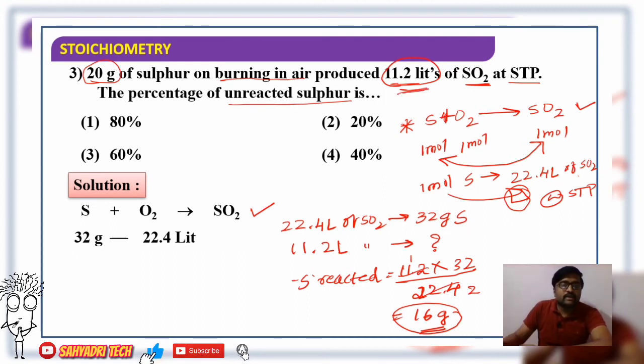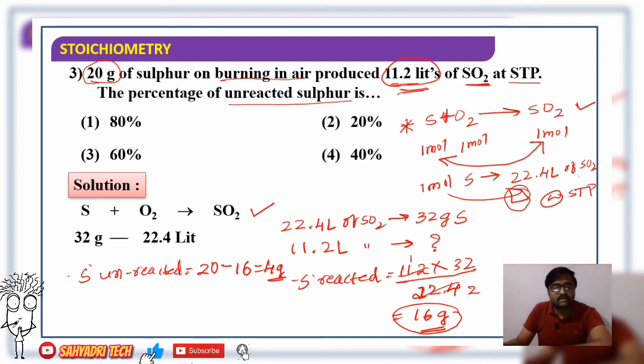Then what is the quantity of sulfur unreacted? Sulfur reacted we got. Unreacted means how much sulfur is left? They have given 20 gram minus 16 gram reacted. So 4 gram of sulfur remains unreacted. But it must be expressed in terms of what? Percentage. They are asking for the percentage of unreacted sulfur, not the quantity.